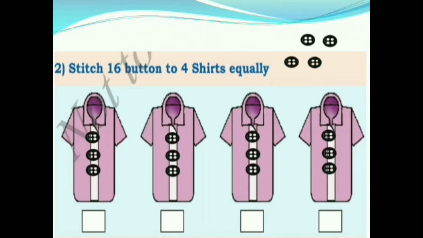First we had 8 buttons. We will put one button in each shirt. Now how many buttons are left out? 8 minus 4 is equal to 4. 4 buttons are left out. Again we will put one button in each shirt. Now each shirt has four buttons. Are there any buttons left out? No. When we divide 16 buttons equally in 4 shirts, each shirt gets four buttons.